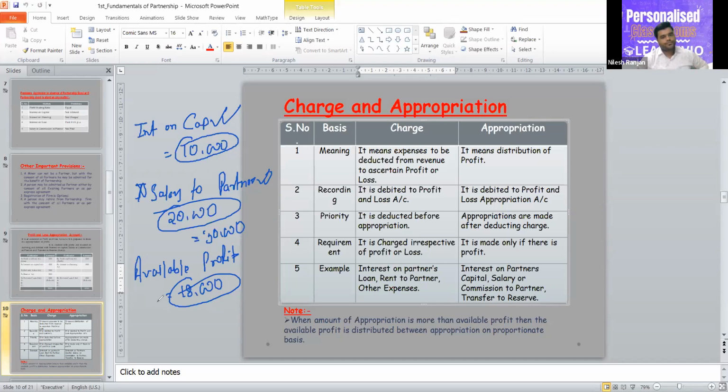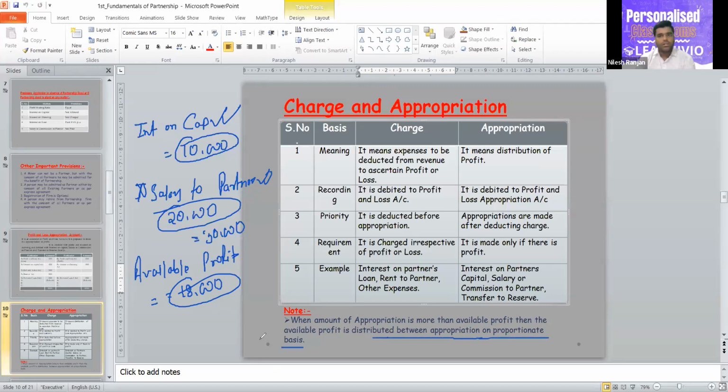We can pay 10,000 to the capital and the rest to the salary. The rest means 8,000. Actually, the maximum payment that can be done is 18,000. We cannot pay more than the available profit. But you have to see this line. When the amount of appropriation is more than the available profit, then the available profit is distributed between the appropriations on a proportionate basis.